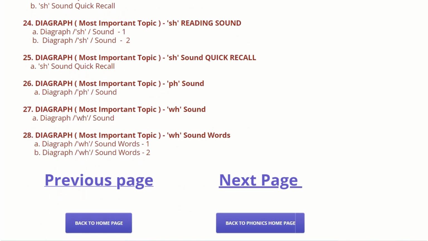Then comes the next digraph, that is v. After that is the v sound words, which have been segregated here in 2 parts. Next comes, if you want to go to the next page, you can click here. If you want to go to the previous page, you can click here.